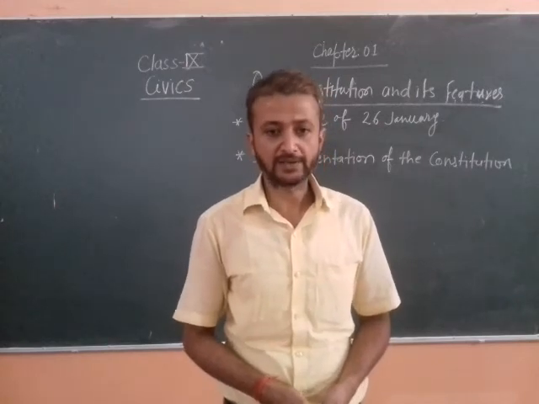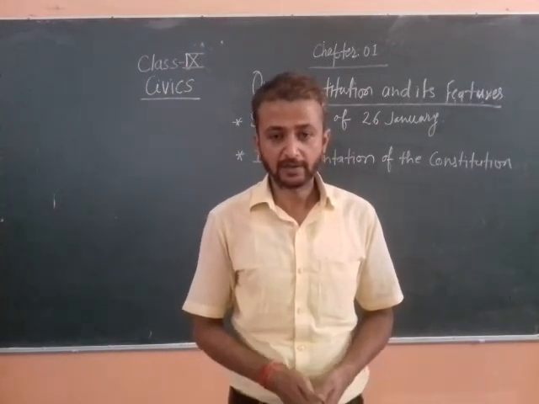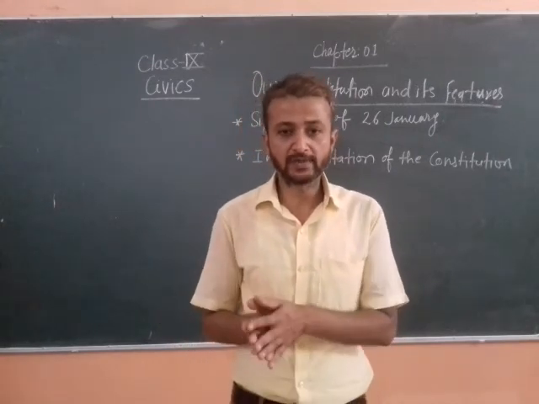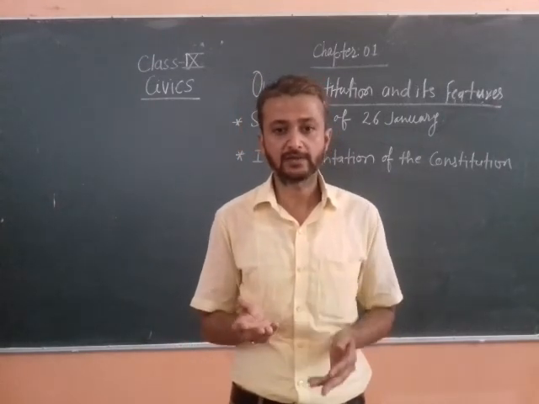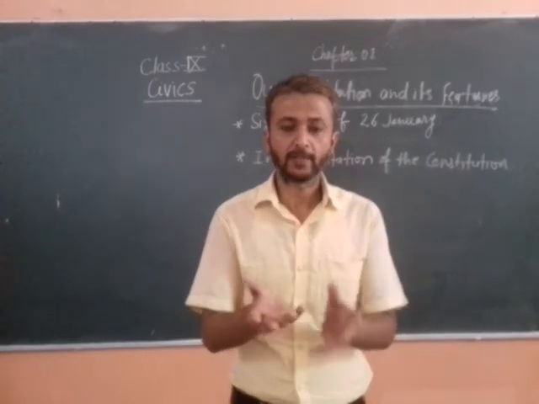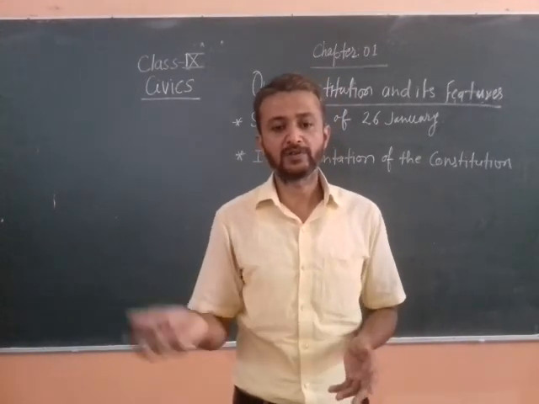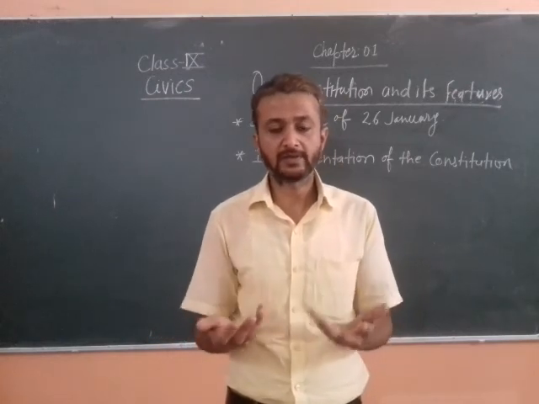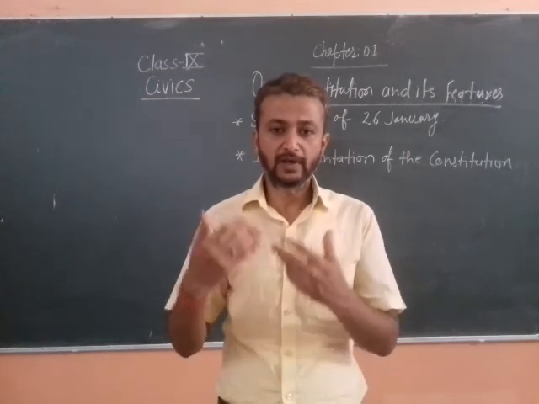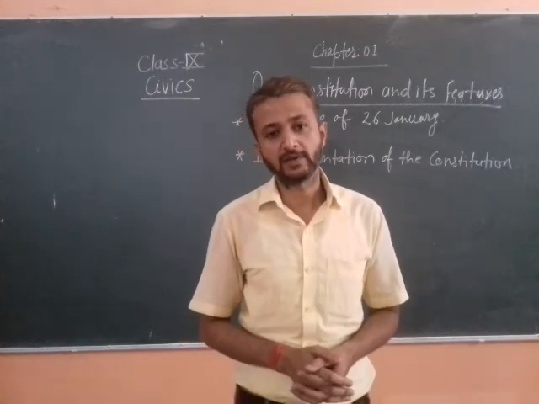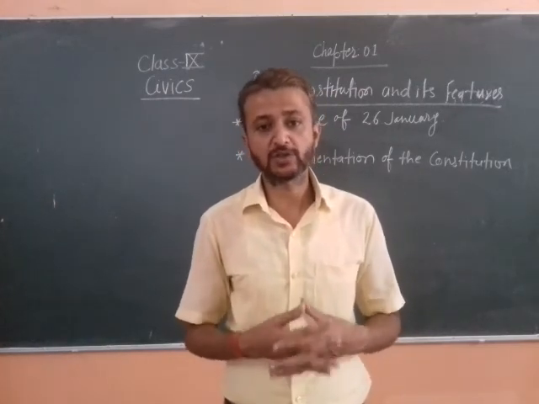Next, the 93rd amendment, which provides reservation for OBC, other backward classes, done in 2006. Other backward classes who were not in a position to read and learn were also given reservation in educational institutions.